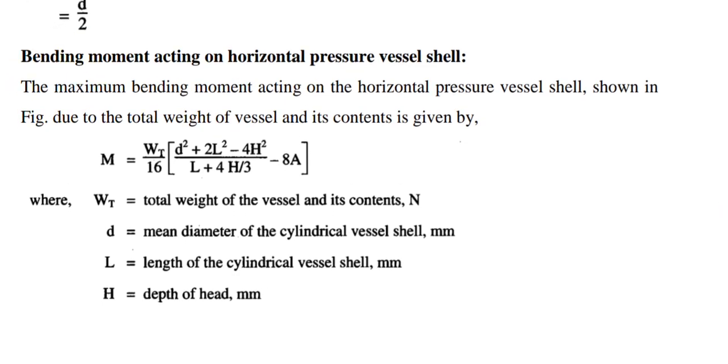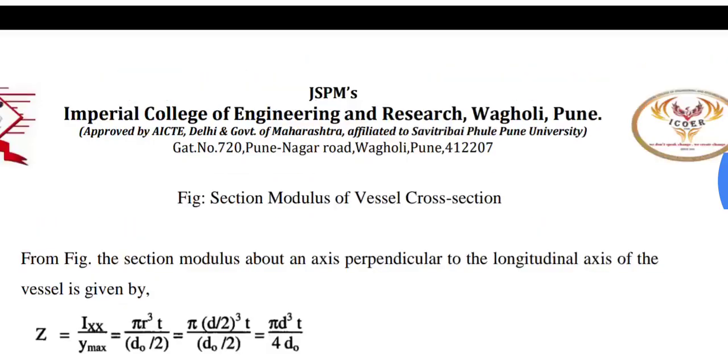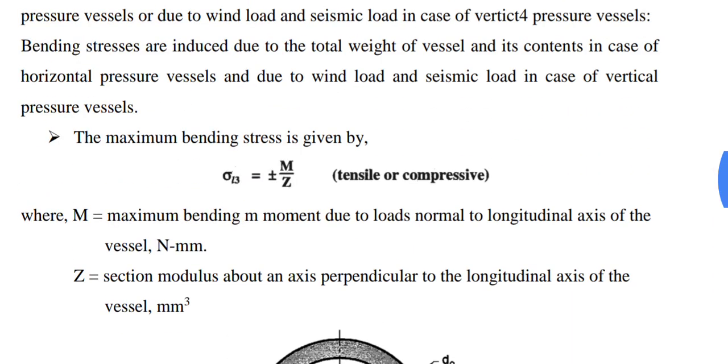From this equation we can calculate maximum bending moment in case of horizontal pressure vessel shell, and if you put this value of M into this equation we can calculate maximum bending stress due to bending moment.